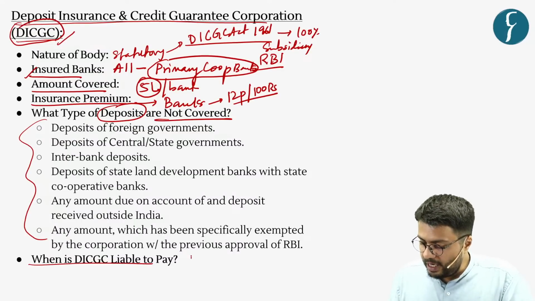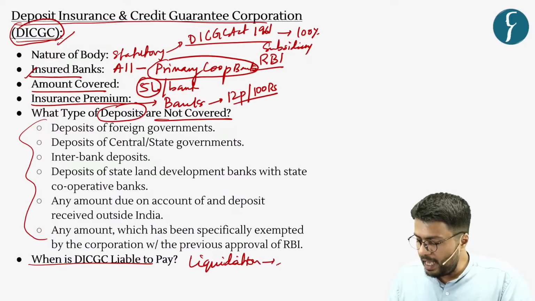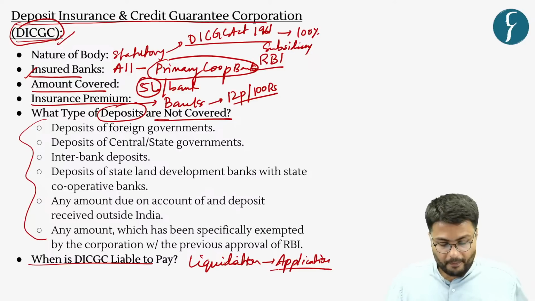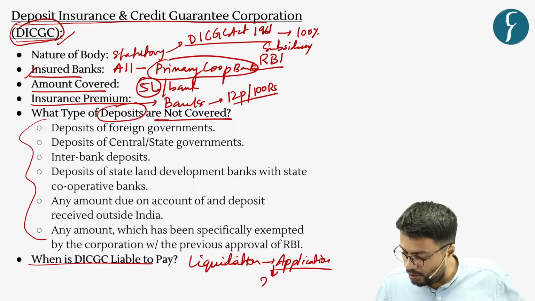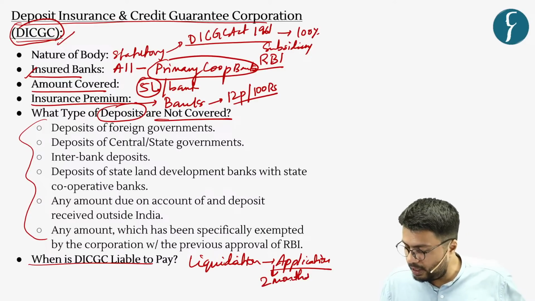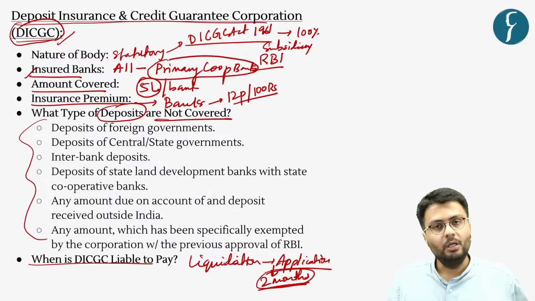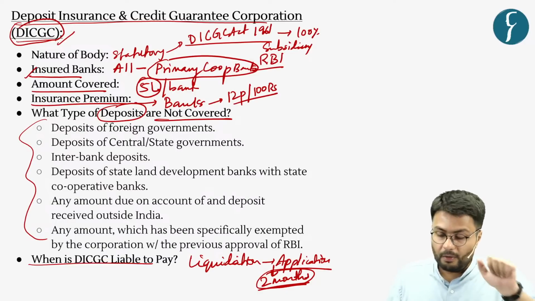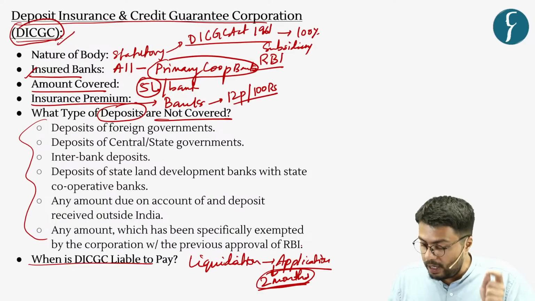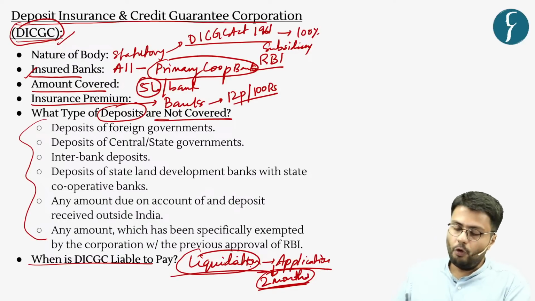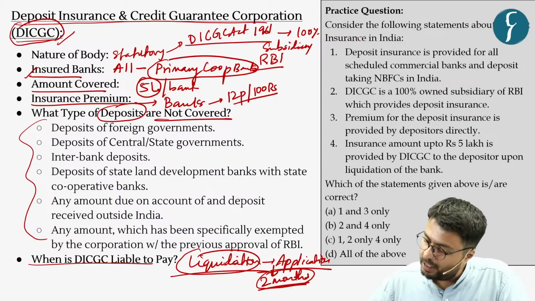Further, whenever a bank undergoes liquidation, the application for recovery of deposit money is considered by DICGC, and it makes sure to process this application after 2 months since the application has been sought. So you can understand the beneficiaries are eligible to get their funds only after the liquidation of the bank takes place. So based on this information, let us now solve the practice question.